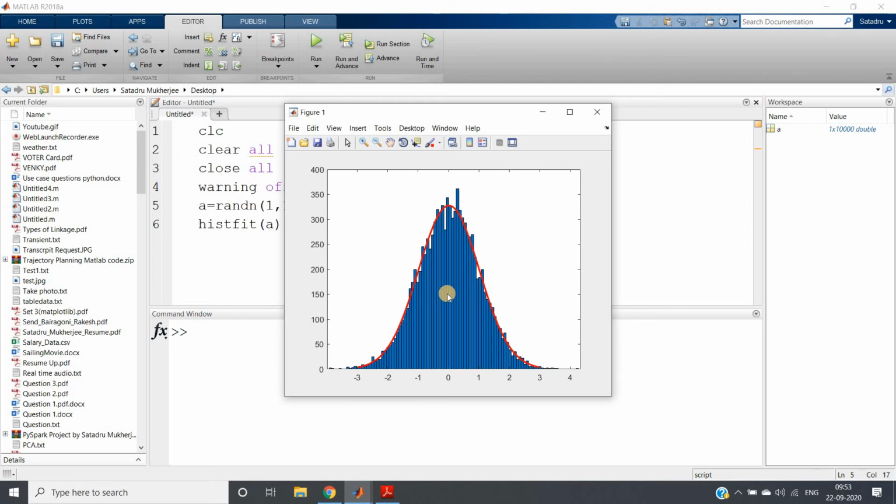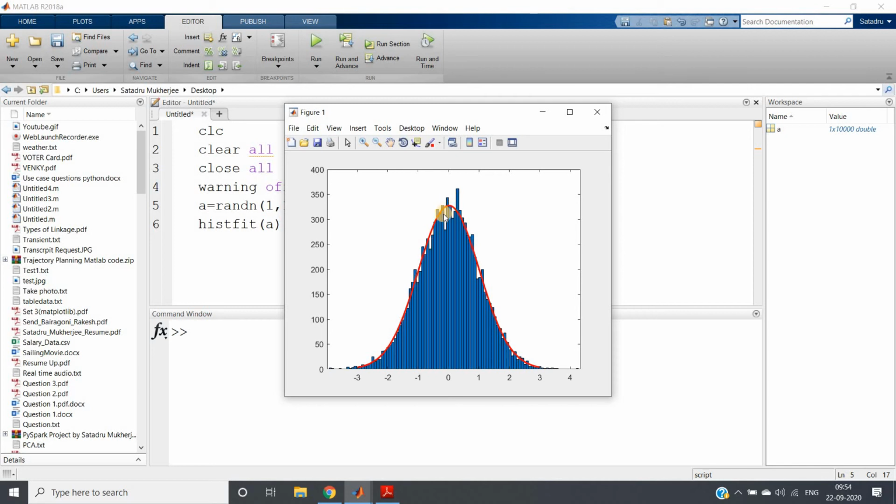Median: if you sort your data set, then the middle value. Our Gaussian distribution is symmetric, right? So here is the peak. If you consider the left side will go, the right side will go, exactly at the middle the peak is appearing. So you can understand that this is the median, because median is nothing but arranging your data set in ascending order, then taking the middle value.